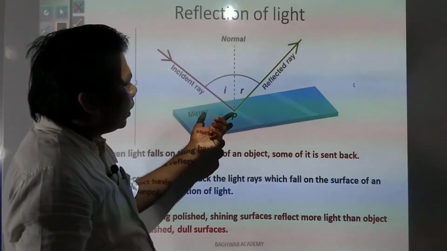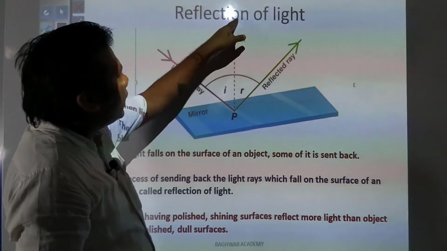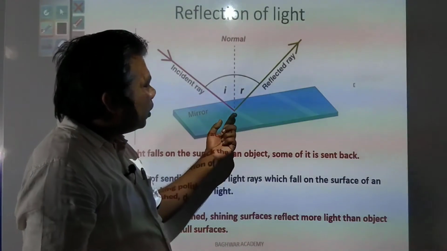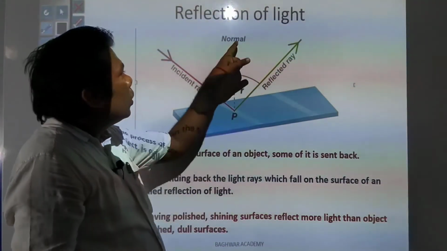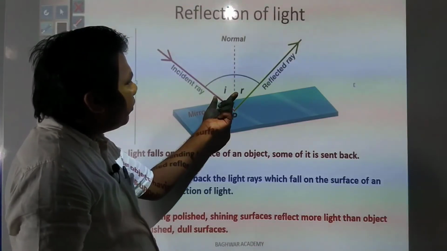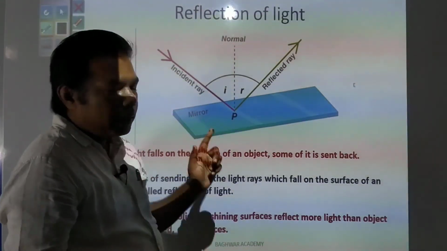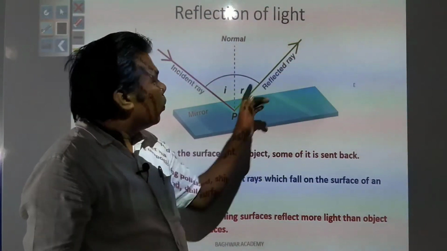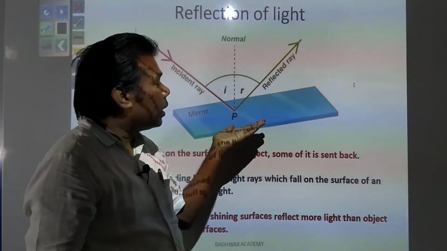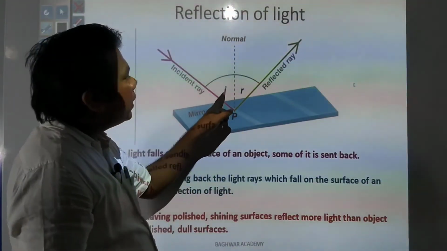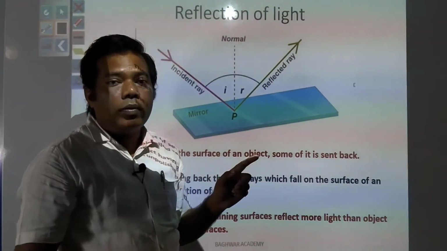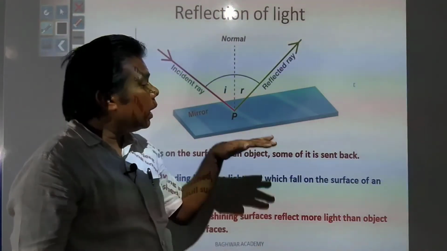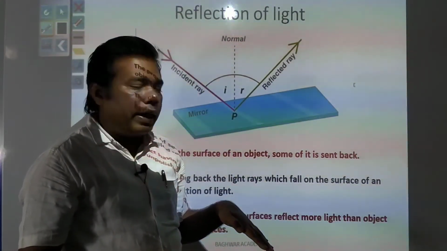It forms a certain angle with the normal. Suppose there is a perpendicular line on the plane surface, and this perpendicular line is called the normal. So when the incident ray falls on the plane surface, it forms some definite angle with the normal. Suppose angle I is there. When it bounces back, with the same angle it reflects back if the surface is smooth, and this I and R will always be equal. It means the angle of incidence and angle of reflection are always equal if the surface is smooth or plane.